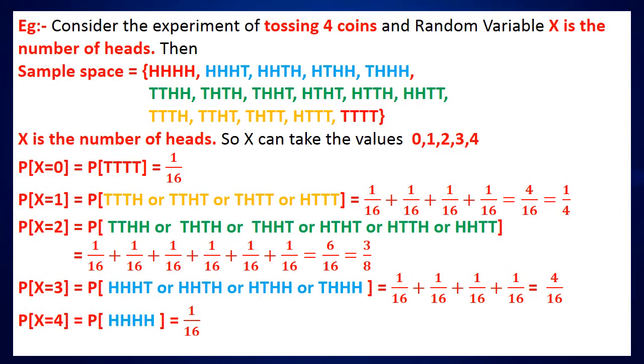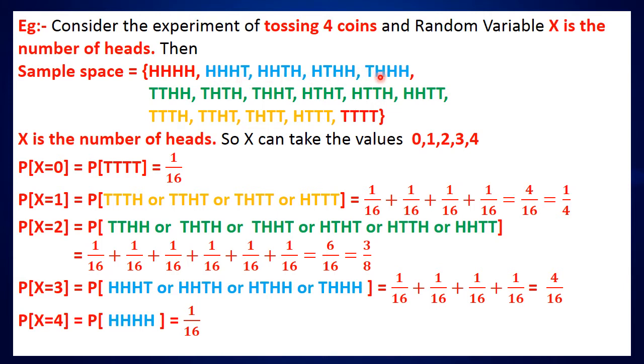Let us see an example for the cumulative distribution function. Consider the experiment of tossing 4 coins, and the random variable x is the number of heads. Then the sample space is: HHHH, which means all 4 coins show heads; then 3 heads and 1 tail, which can occur in these ways, written in the order of first coin, second coin, third coin and fourth coin.